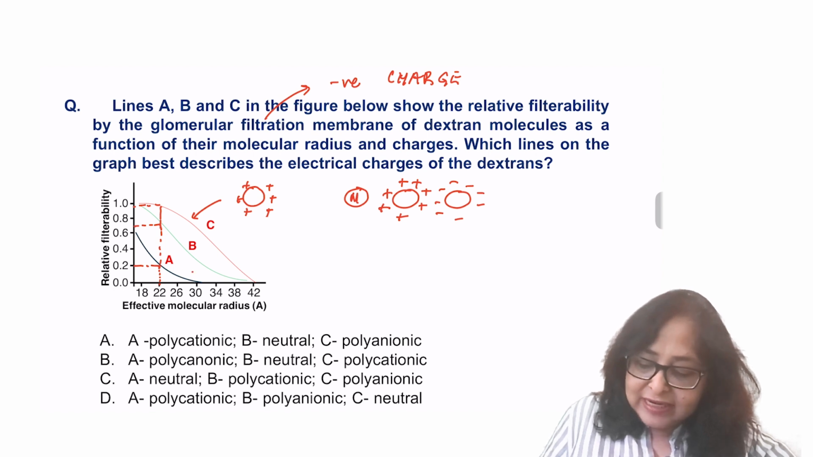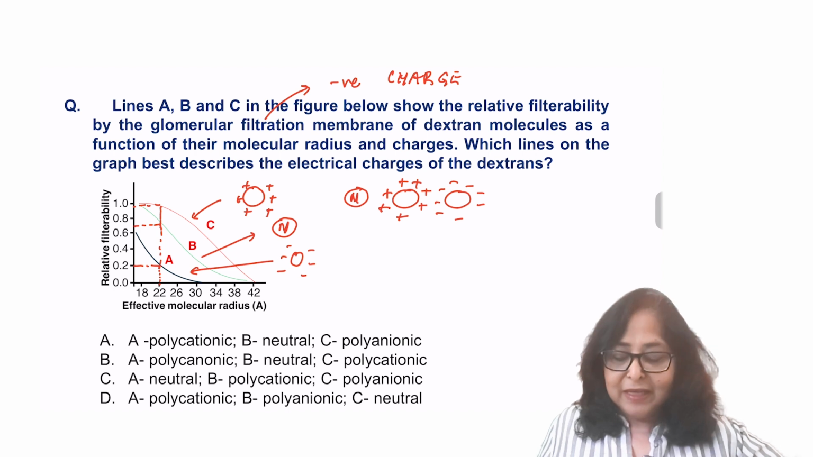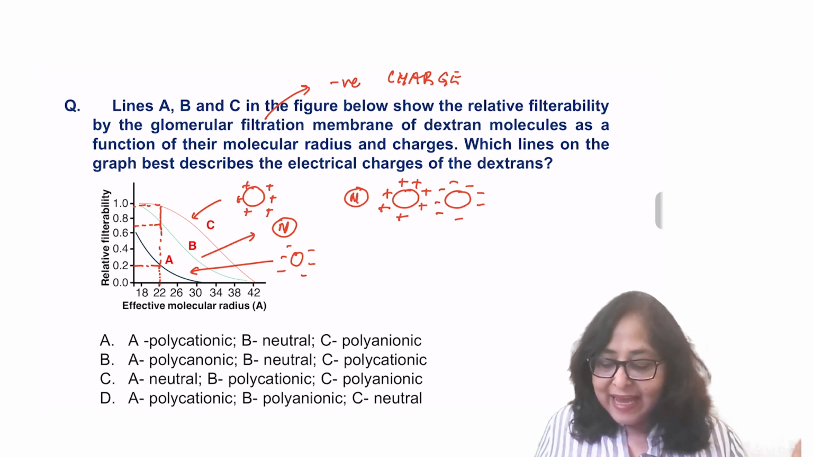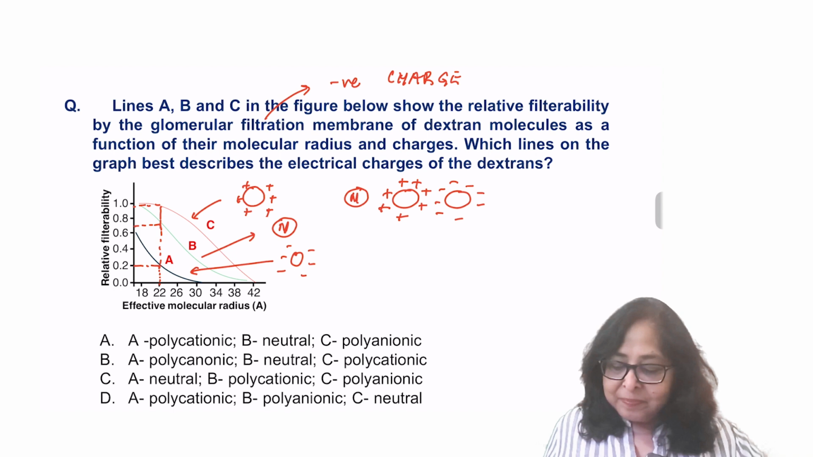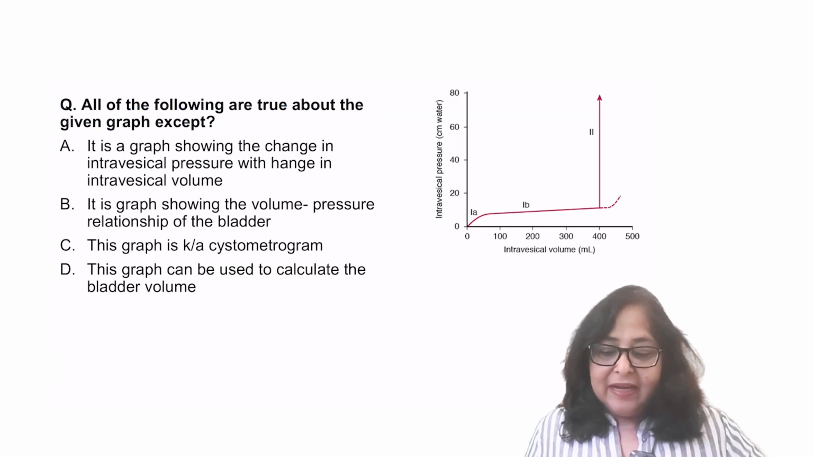A, which has got the least relative filtrability, will be polyanionic, and B must be neutral. So that means my answer is A, polyanionic, B, neutral, and C, polycationic. Let's look at the next question.